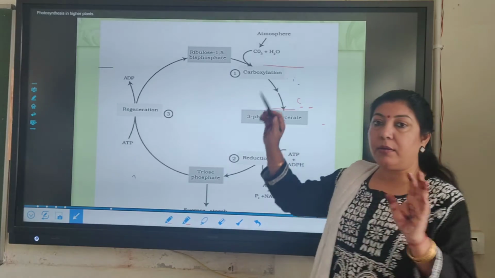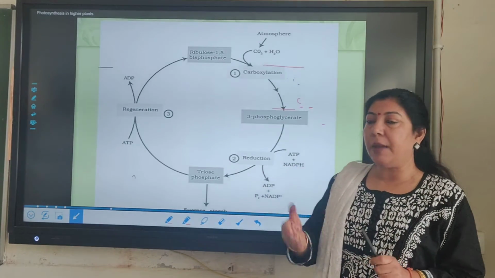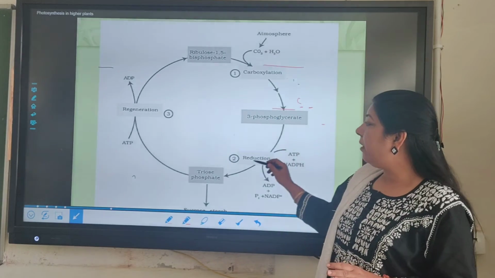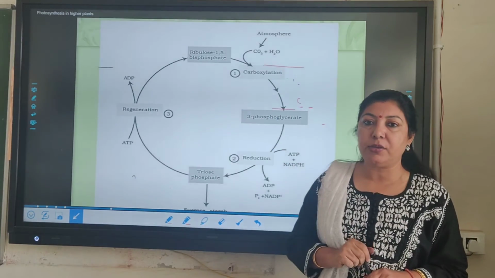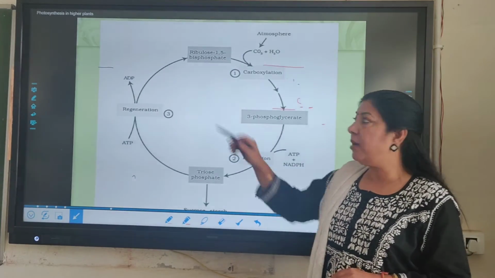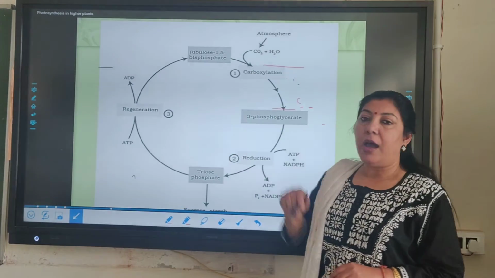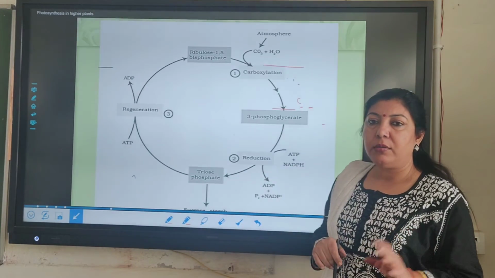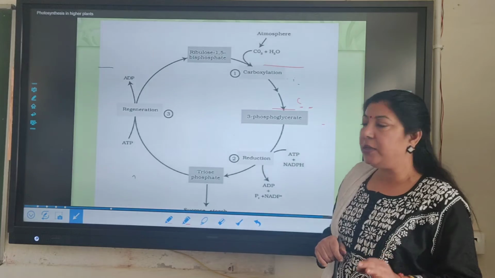So again I am just recapitulating that there are 3 stages: carboxylation stage, reduction stage and regeneration stage. Carboxylation is the fixation of carbon dioxide by the RuBP primary acceptor. The first stable compound, that is a C3 compound, is formed, PGA.